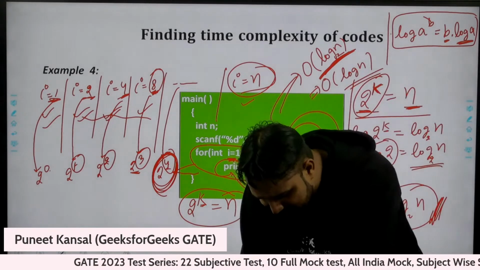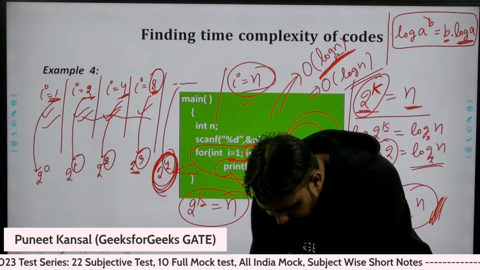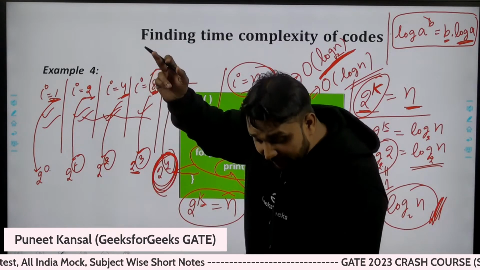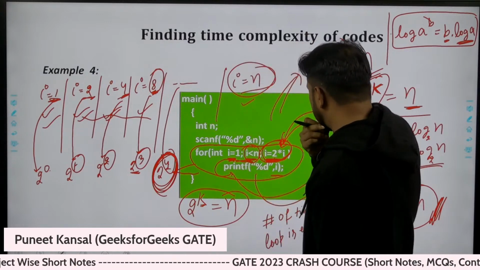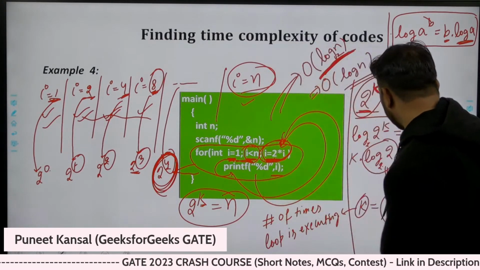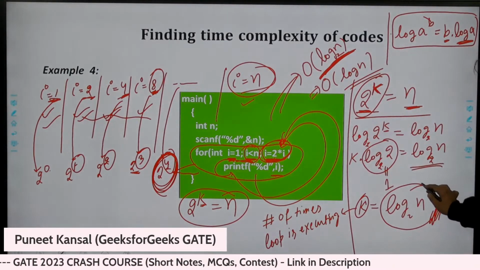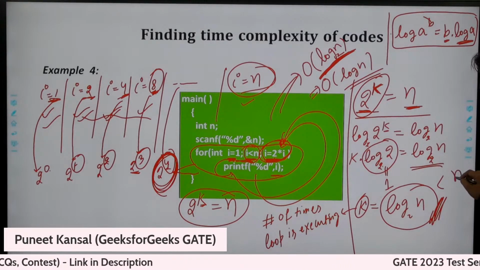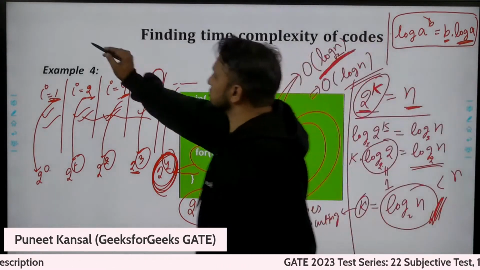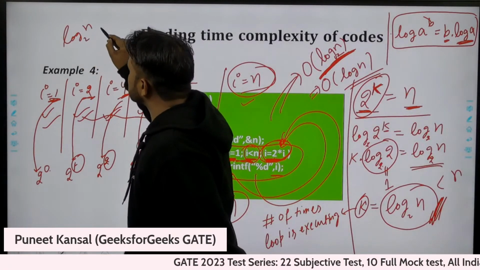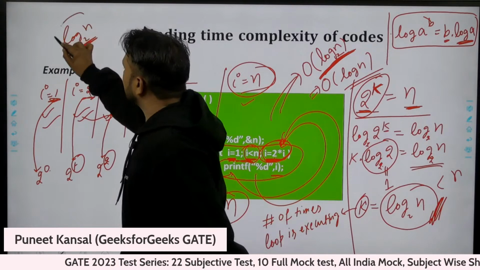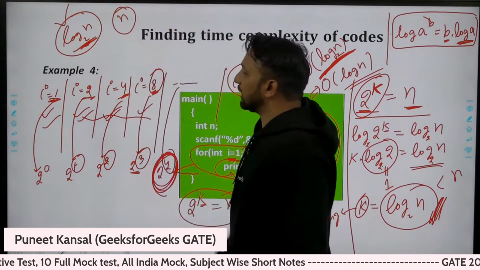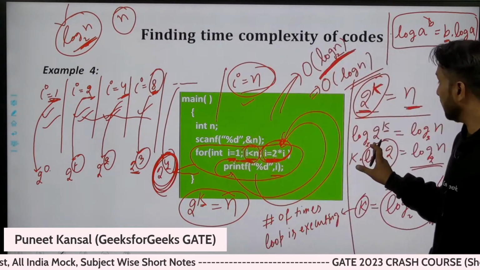This was a little mathematics here. This loop is growing faster, and this algorithm will take less time as compared to order of n. So log n is a smaller function. If somebody asks you which algorithm will take more time, the algorithm which is taking log n time or which is taking n time, this algorithm is taking less time because we are reaching n in a faster way.